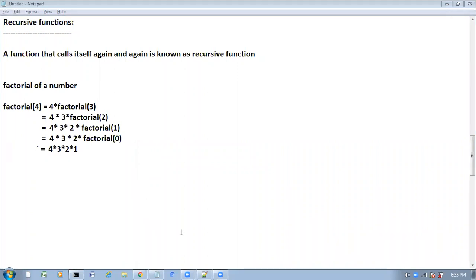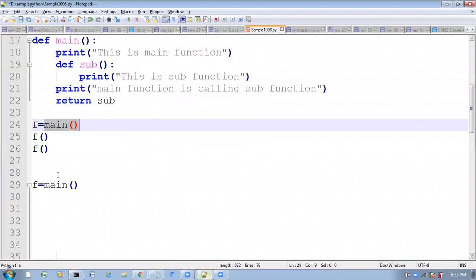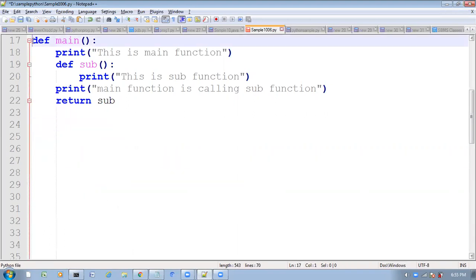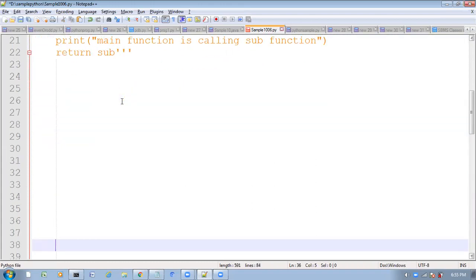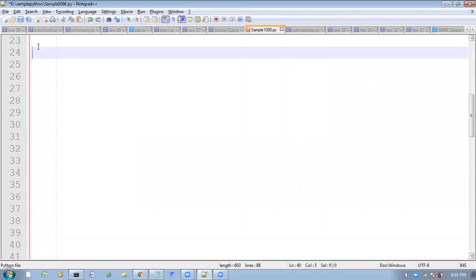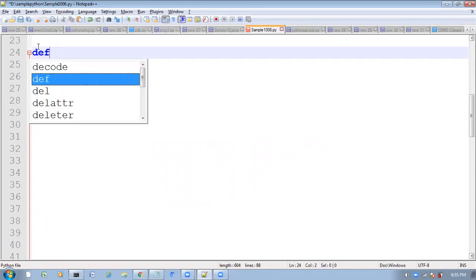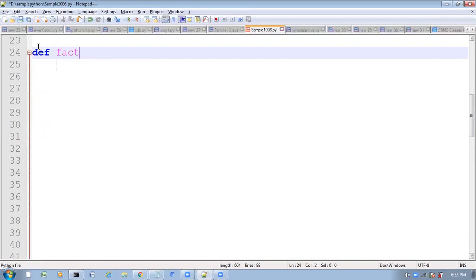So we'll see one example for these recursive functions, and we'll see the factorial program only. Here I'm going to write one function: def factorial of x.